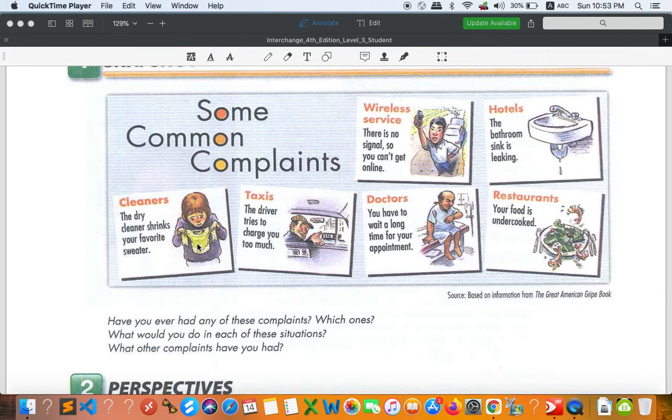So that is the reason why you should take a look at the washing instruction inside the shirt. All right, what other complaints have you had?